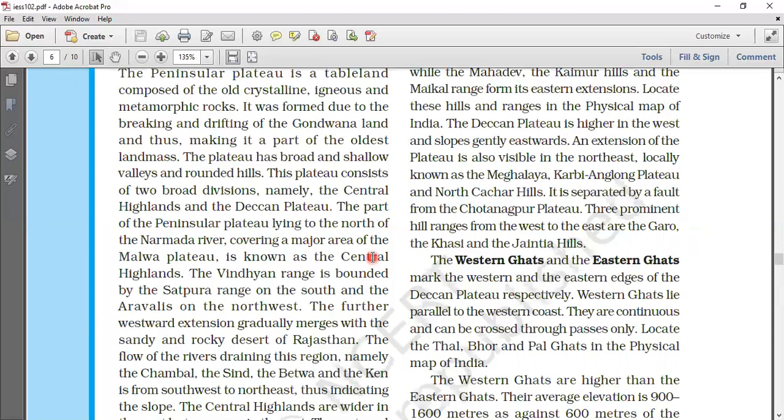The Central Highlands are narrower in the east and wider in the west. The eastward extensions of this plateau are locally known as Bundelkhand and Baghelkhand. The Chota Nagpur Plateau marks the further eastward extension, drained by the Damodar River.